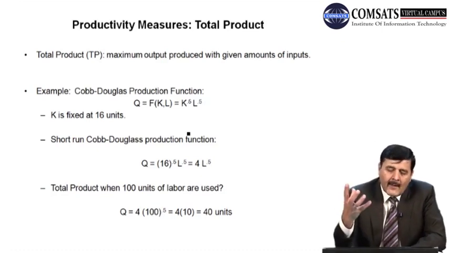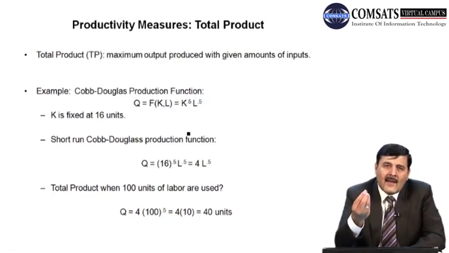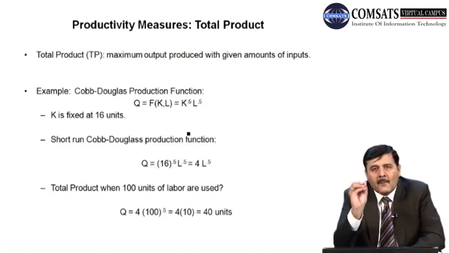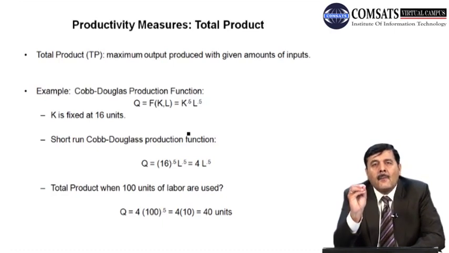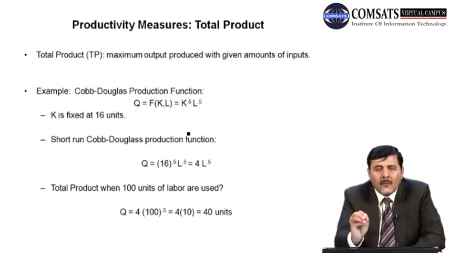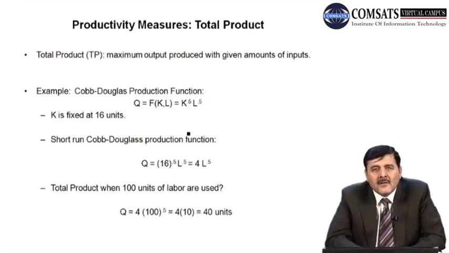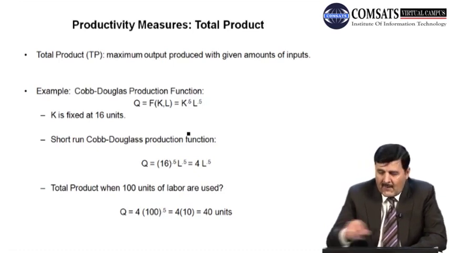So here we saw what our given inputs are: capital and labor. Capital is fixed, of which we are using 16 units in the production process. Labor is the variable factor of production, of which we are using 100 units. If we use 100 units of labor and 16 units of capital, how much can the firm produce? That is 40 units of the product.